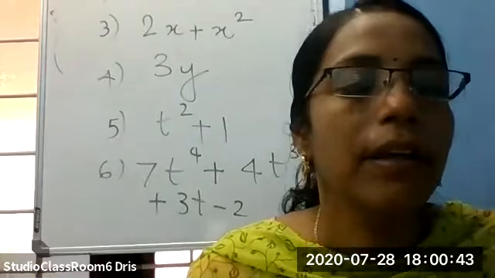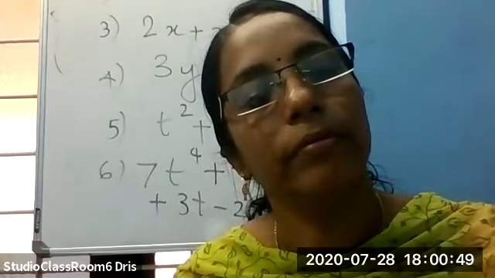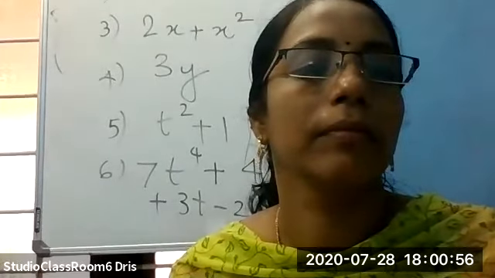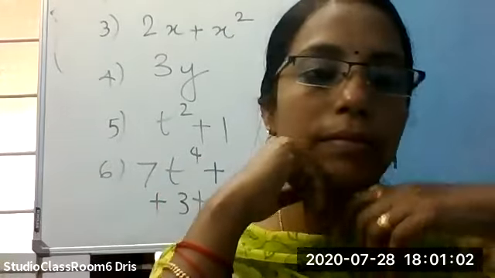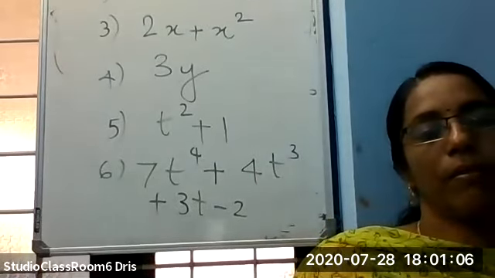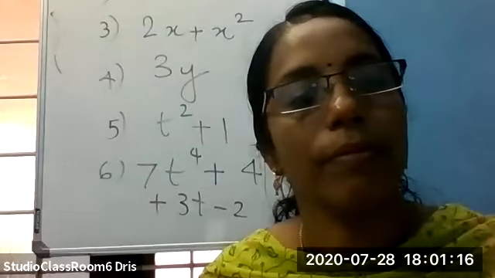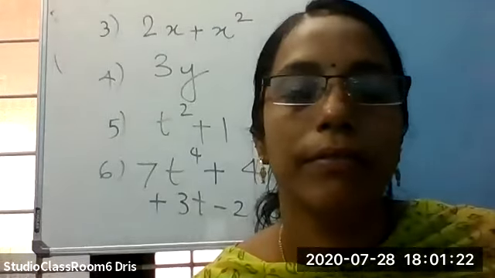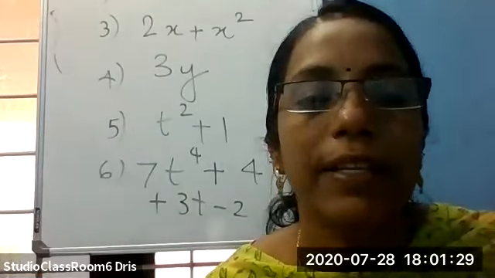Okay, children. I hope you have done it. What is the classification of the first one?